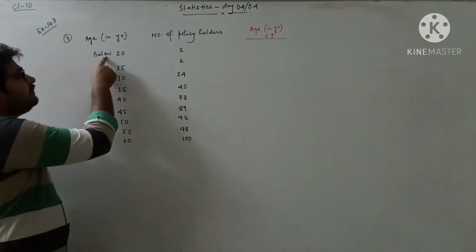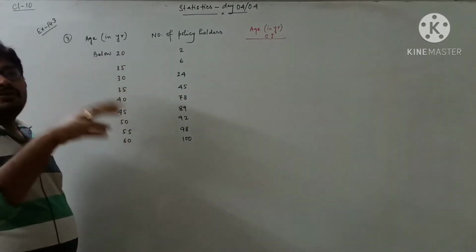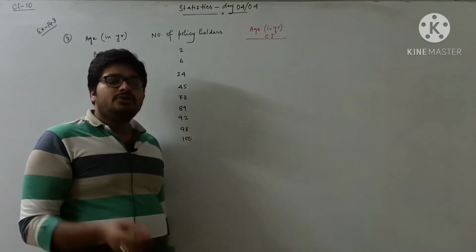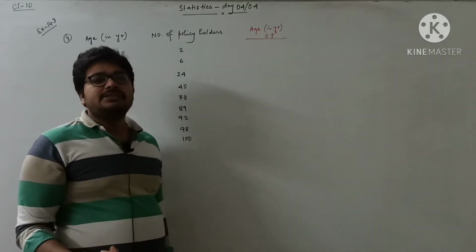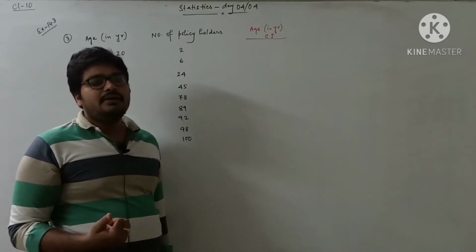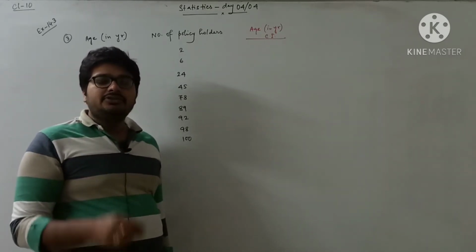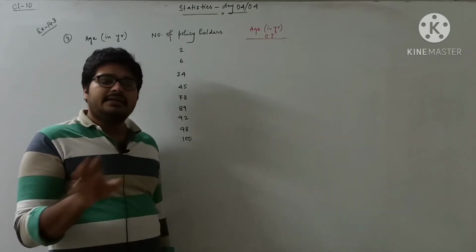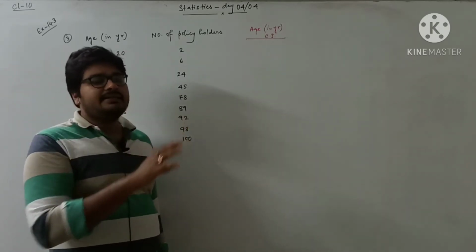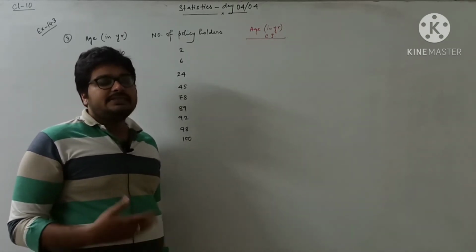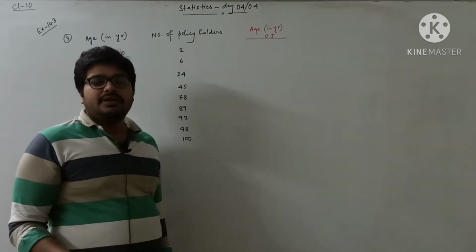Here, what is written is below 20. Below 20 means we can take it as 0 to 20. Though it has been told that the policy requires a minimum age of 18 years, some of you can claim to write 18 to 20 there. I should say you are absolutely correct, there is nothing wrong, and you may write that also. But to keep the class interval the same, it is better to write 0 to 20.